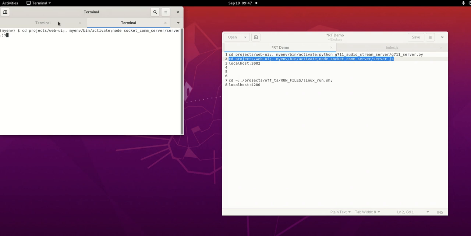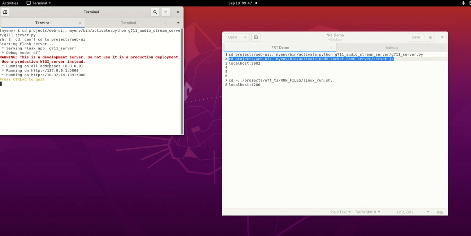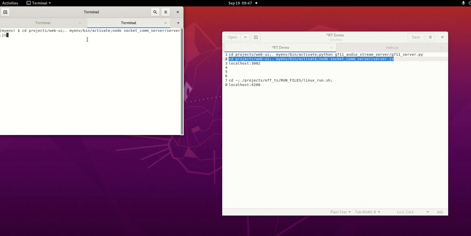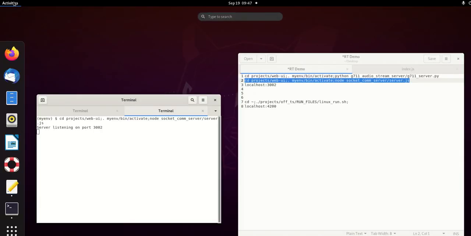Now before we get into the demo, I will first run the G711 server, which will stream a G711 audio over the network, and then we will run the consumer service that will take that streaming audio and start transcribing it in real time.